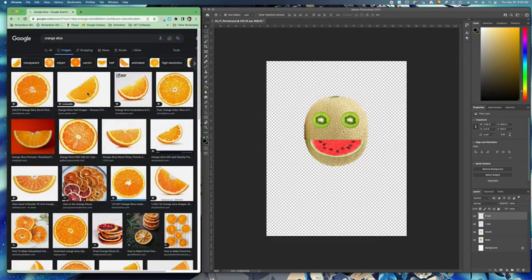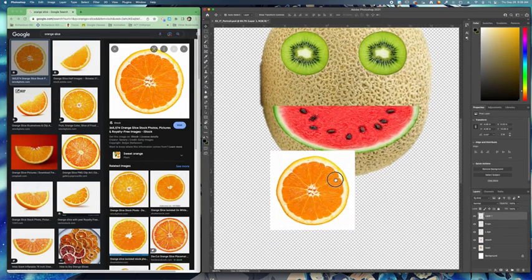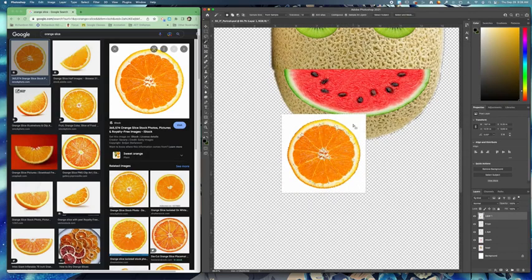So luckily orange slices kind of already have some that are half circles, but let's say for example you have one and you can't find a half circle. I'm gonna bring this in and I'm going to Command plus to zoom in. So first I'm gonna get rid of the background. I'm gonna do object select. I think object select has been the better option for this so far.